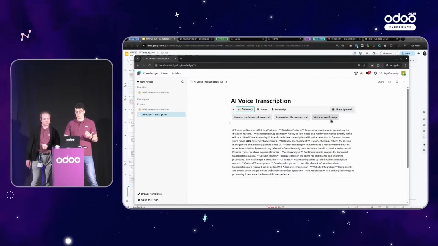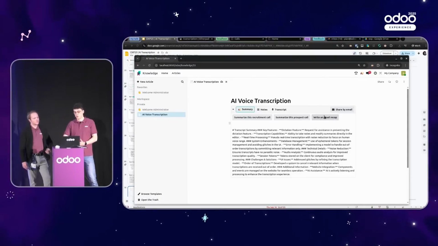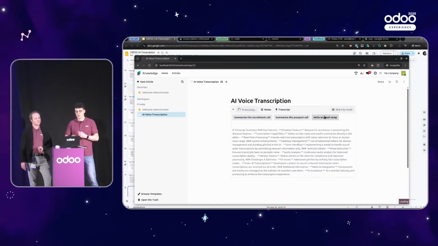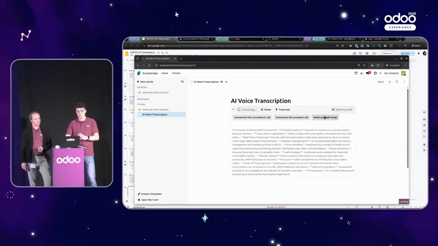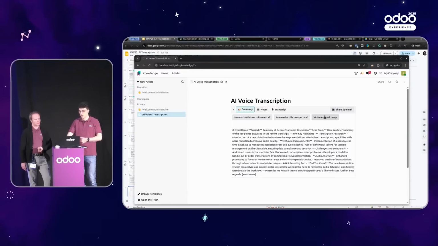And so if, for example, you were to want to change the summary, you could click, for example, write an email recap of this meeting, and then it will start the processing again. It can take a bit of time, and then it replaces the whole content of the summary once it has finished its completion. It replaces everything.